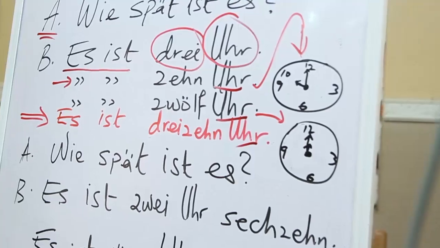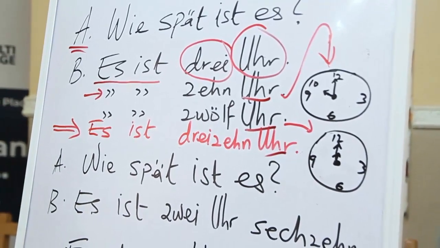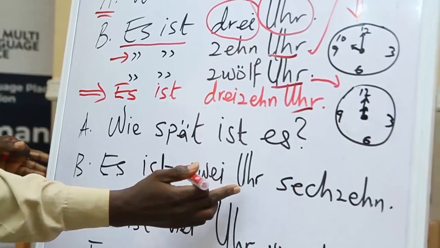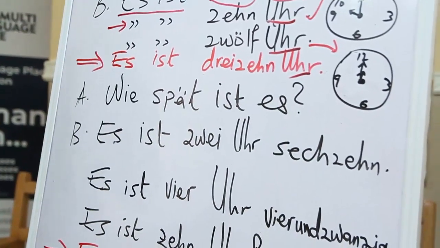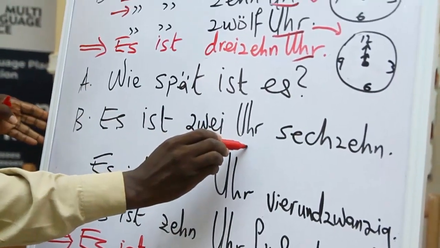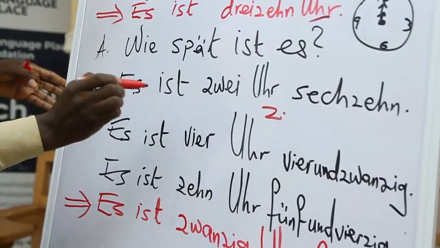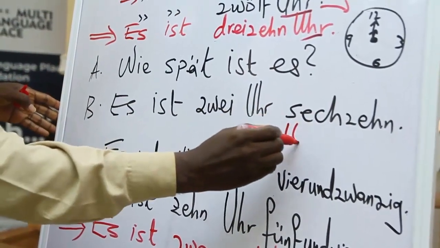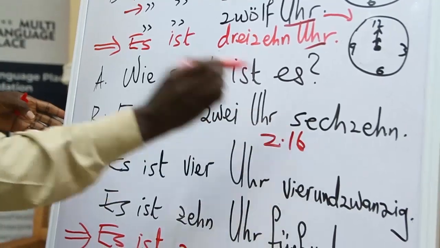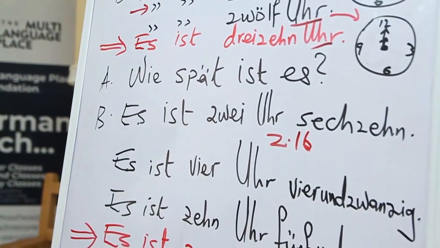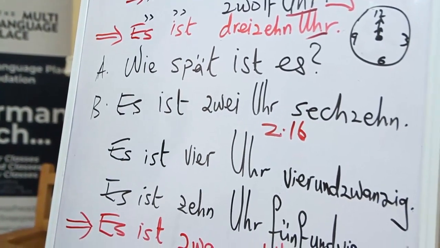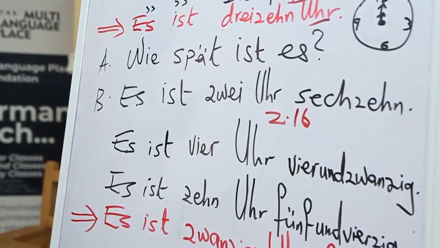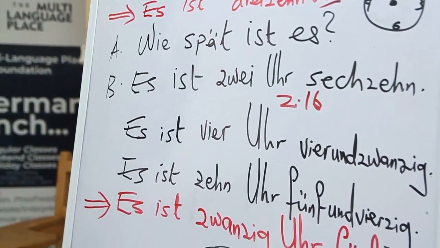But now we come to this other level. Wie spät ist es? Es ist 2 Uhr 16. Actually, we are saying it is 2 o'clock and 16, that is 16 minutes after 2. Now see the placement of Uhr, the number, and the minutes.